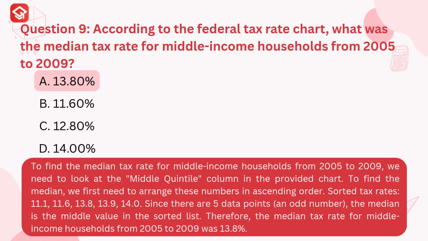The correct answer is A. 13.80%. Explanation. To find the median, we first need to arrange these numbers in ascending order. Sorted tax rates: 11.1, 11.6, 13.8, 13.9, 14.0. Since there are 5 data points, an odd number, the median is the middle value in the sorted list, which is 13.8%.